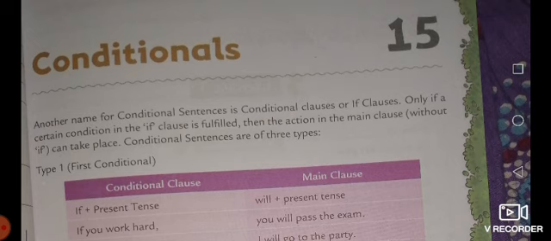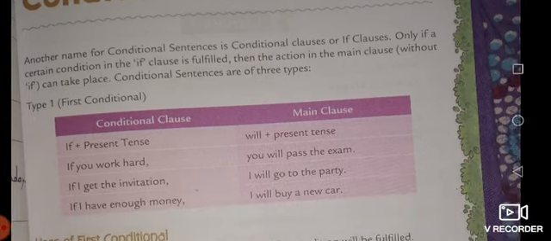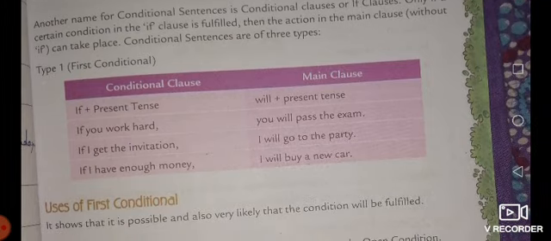Only if a certain condition in the if clause is fulfilled. Means if there is some certain condition and if is also given, then your clause is fulfilled. Then the action in the main clause follows. As in the example given in the box, if you work hard, this is the if clause, and apart from this there is also a main clause with that sentence.